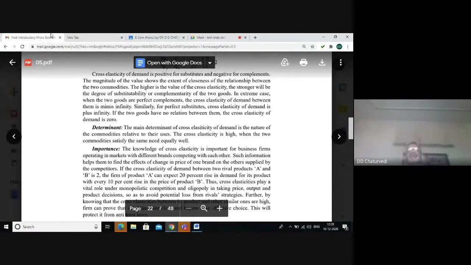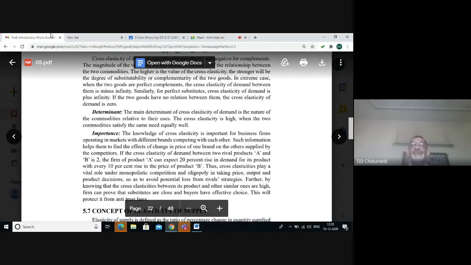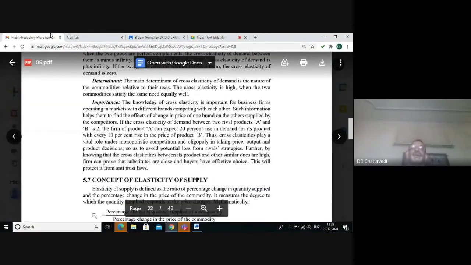The main factor on which cross elasticity of demand depends is the nature of commodities. When the two commodities satisfy the same need equally well, cross elasticity of demand will be very high. Any firm can decide whether there is any use in raising the price of a product, because through cross elasticity of demand we can know what is going to be the effect on our sales when the price is increased by the other producers. And accordingly, we can decide whether we should increase the price and to what extent.